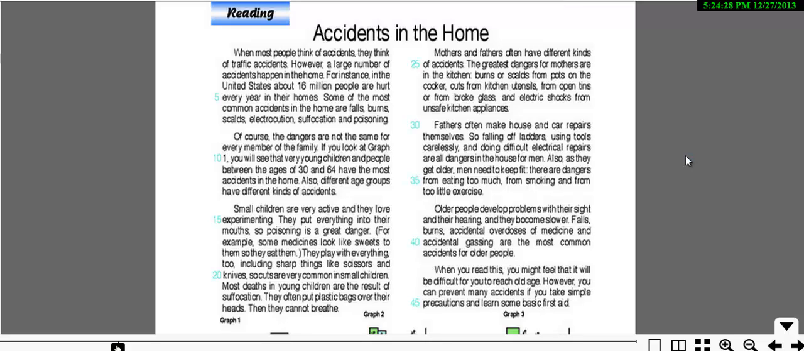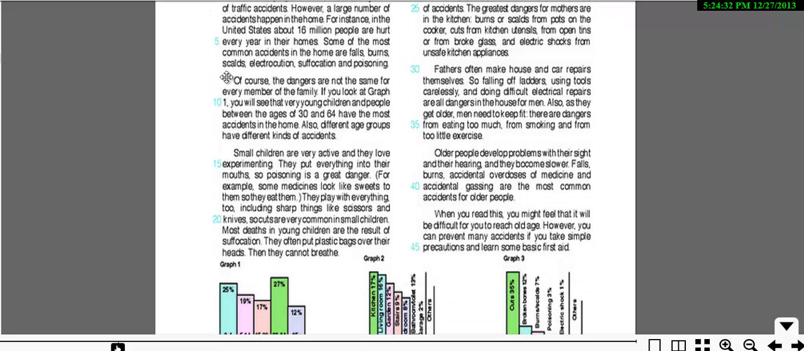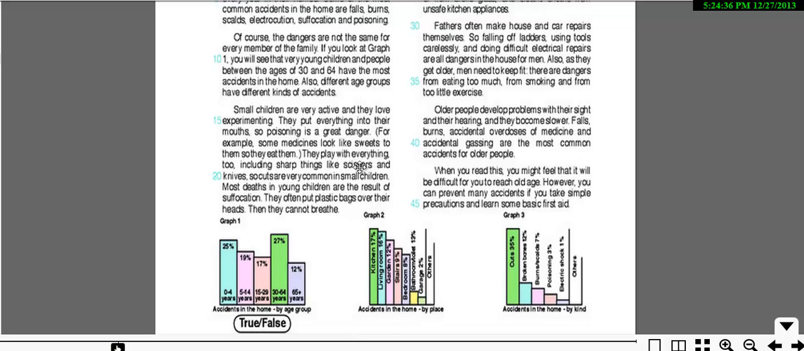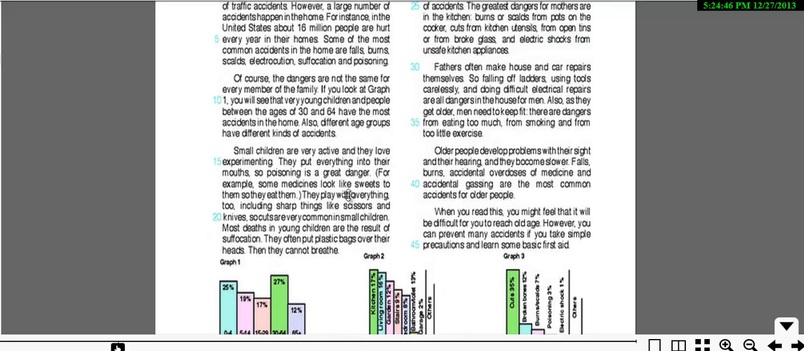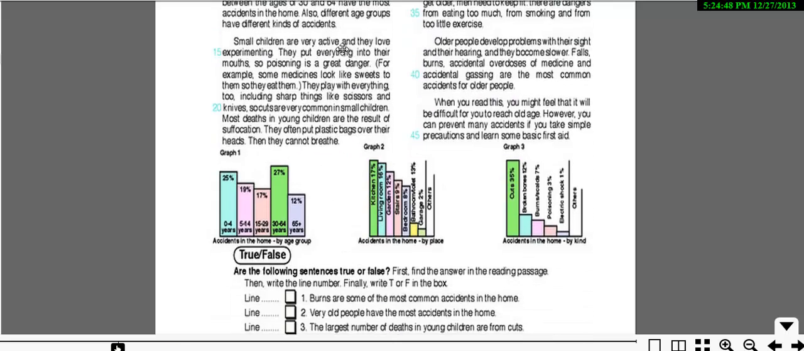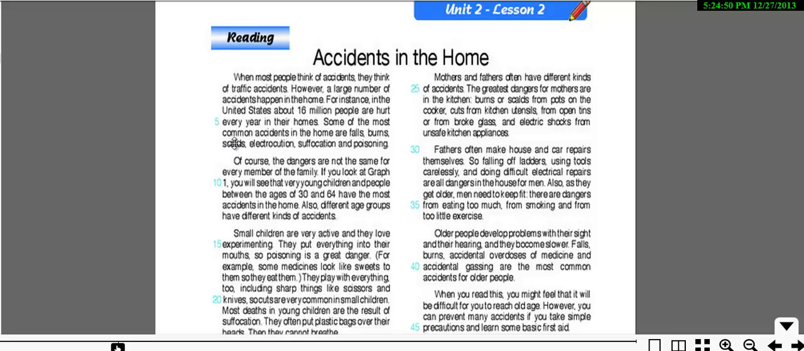Let's start at this point. There is the most common word, like most common accidents in the home are falls, burns, scalds, electrocution, suffocation, and poisoning. So burns are some of the most common accidents. Yeah, burns are some, which means they're not all, because we do have more than one. And yes, it is true, which is line, let's say 5 to 7.